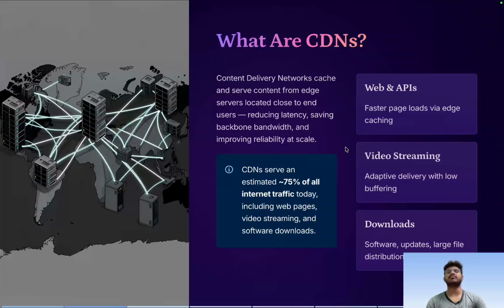Basically, if all the data comes from the data center, it will have a long round trip time, so it will add to the latency and give a very bad user experience. So we use CDNs to cache content and use them as a proxy server so that the user experience becomes smooth. So these are basically the CDNs.